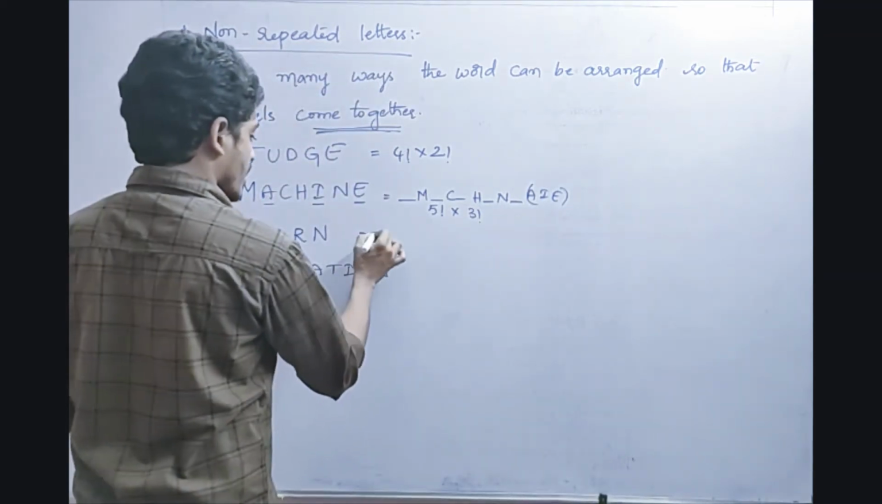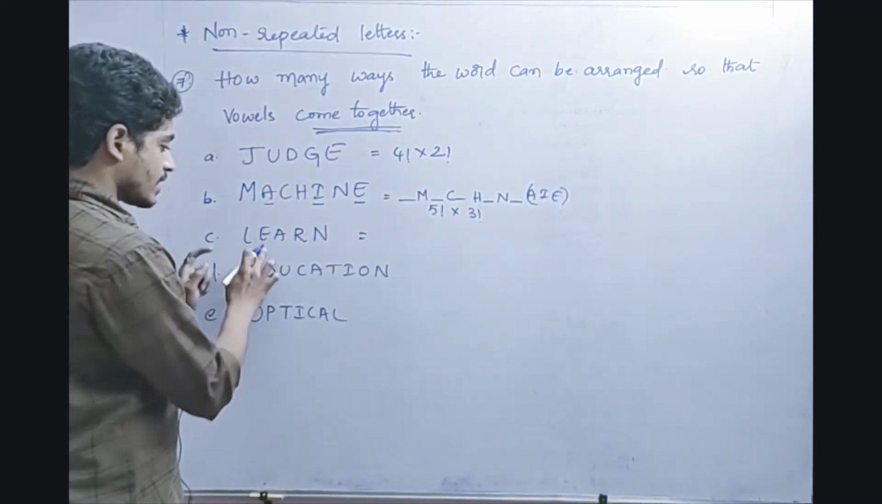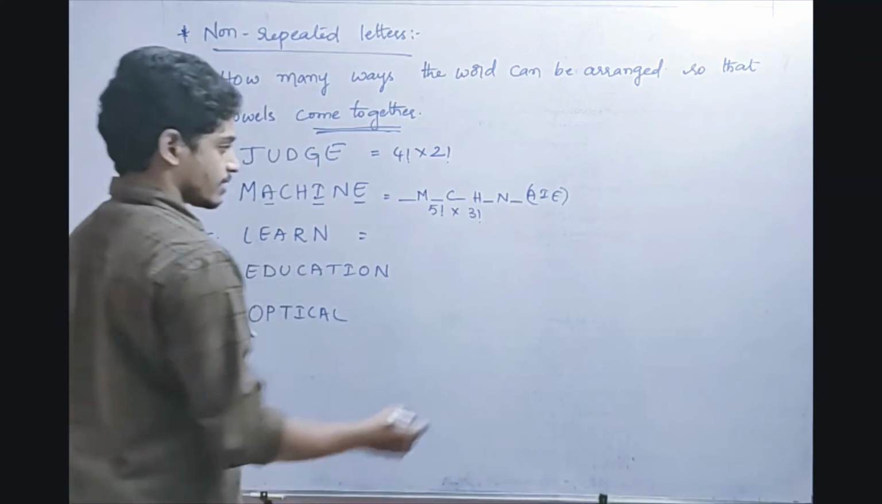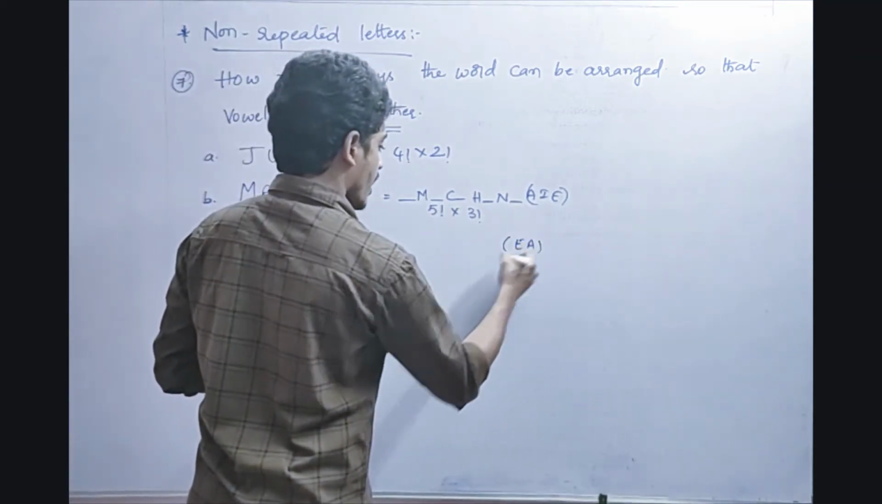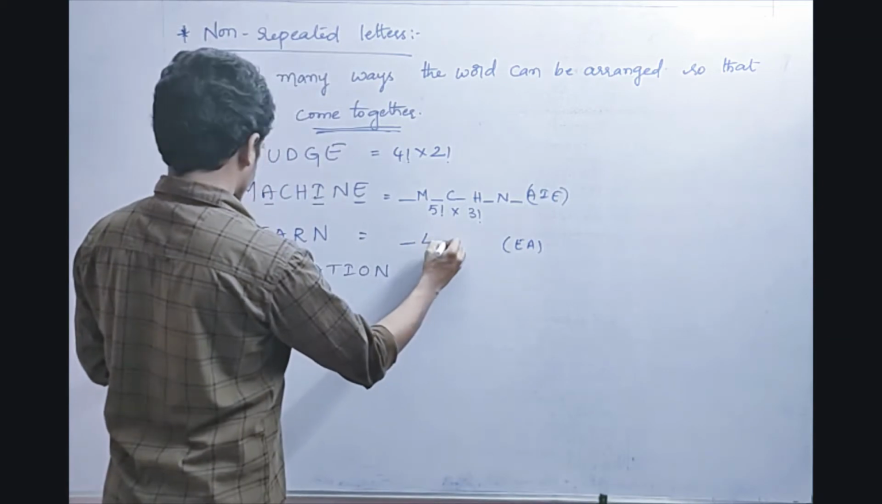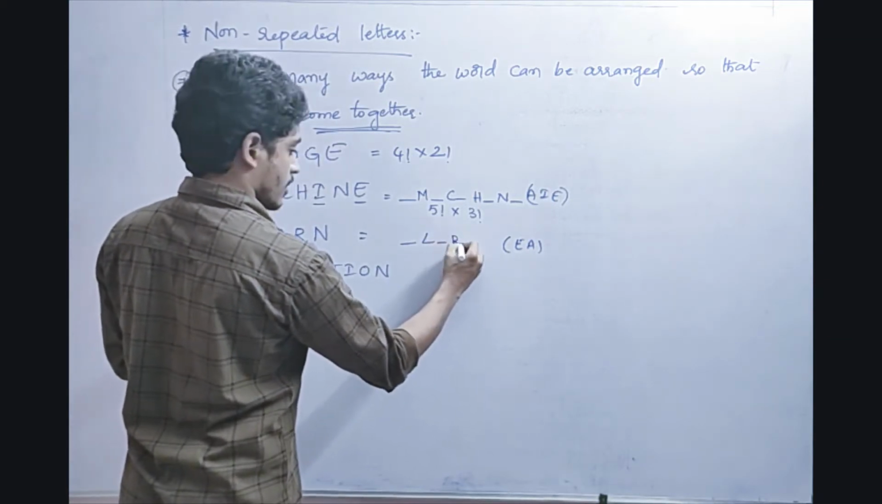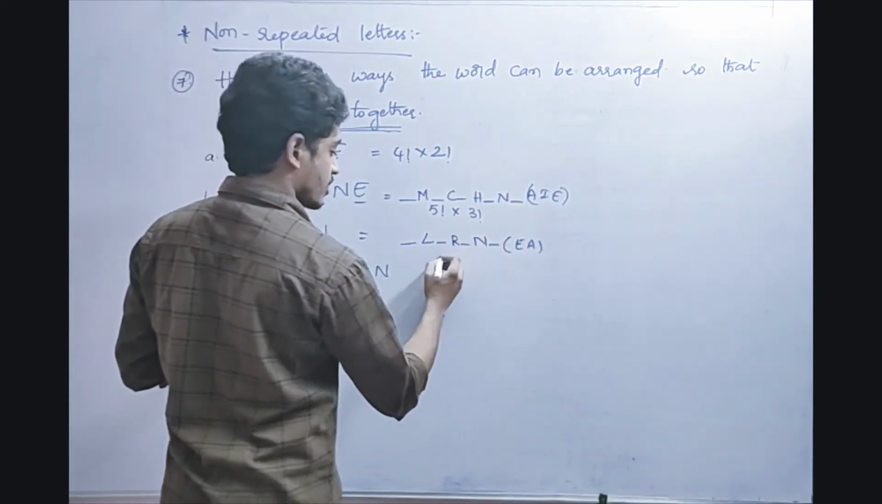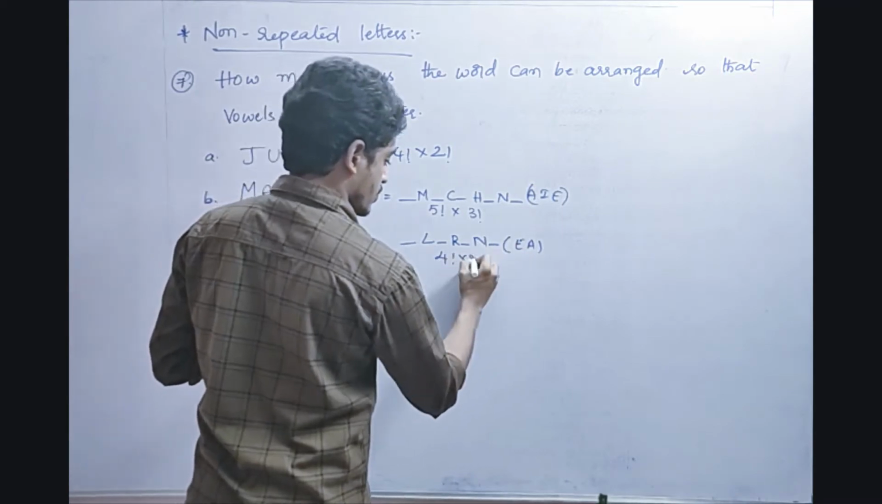Now how can I arrange? Learn, friends. What are the vowels here? E, A. That's all, right? So E, A. Next one L, next R, next one N. How many ways can I arrange here? 4 factorial into this one, 2 factorial.